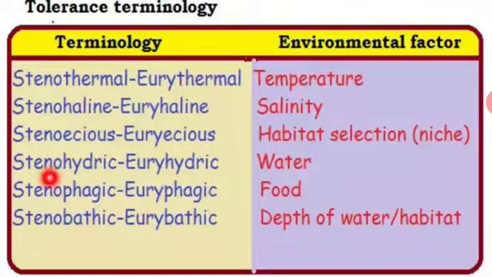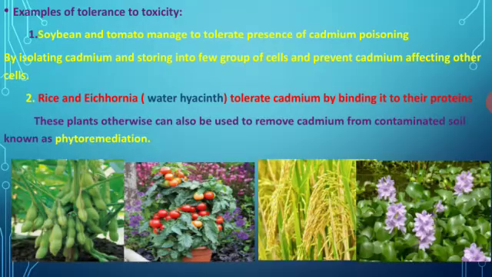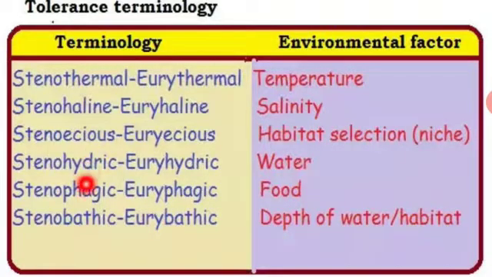Based on water content, stenohydric and euryhydric. Based on food, stenophagic and euryphagic. Based on the depth of water or habitat, stenobathic and eurybathic. So these all relate to different environmental factors.